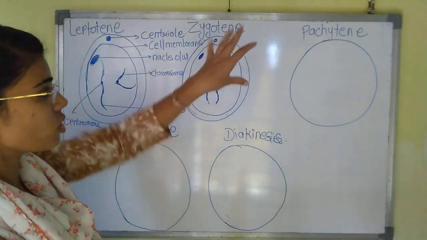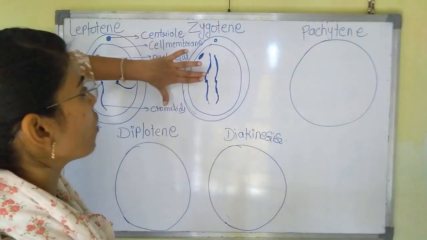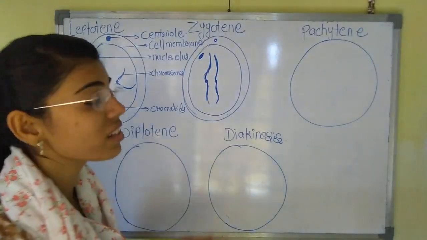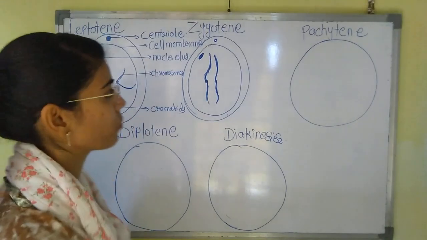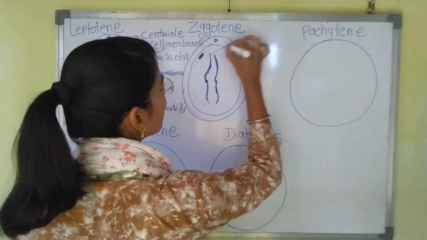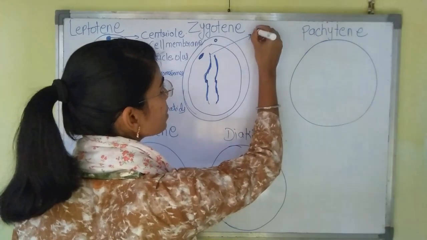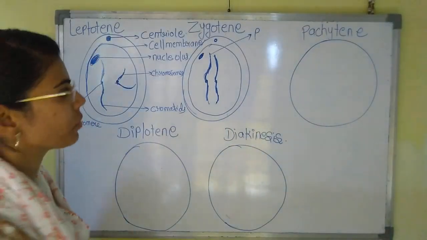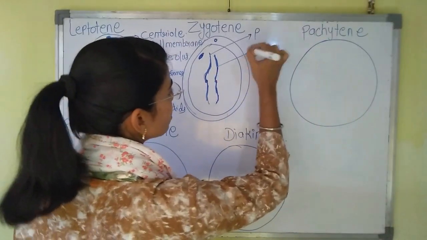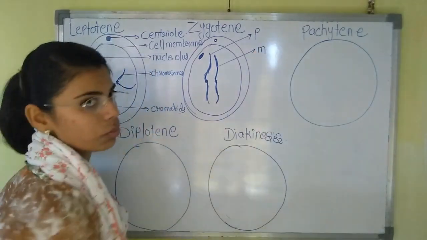Now, where do these homologous chromosomes come from? One chromosome is the paternal chromosome, and the other chromosome is the maternal chromosome.